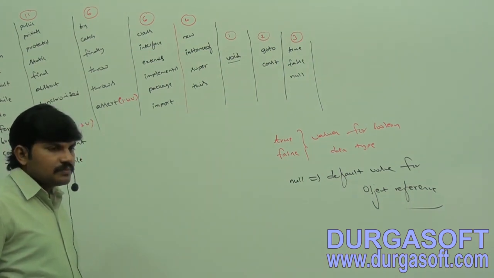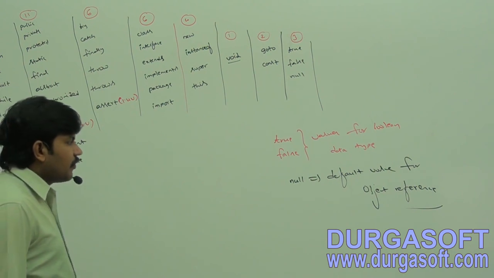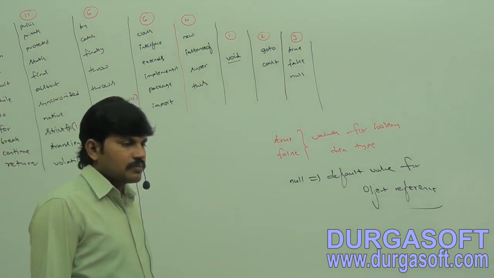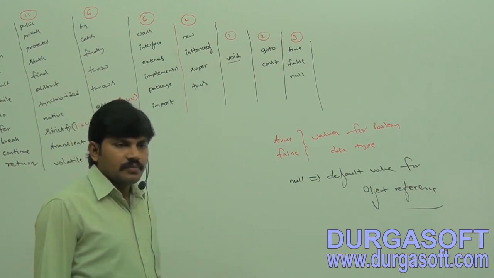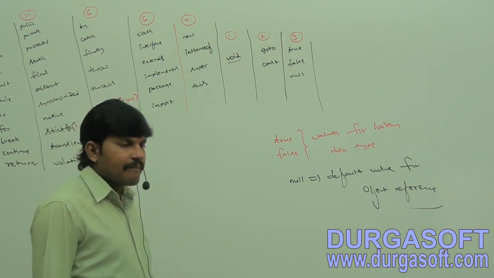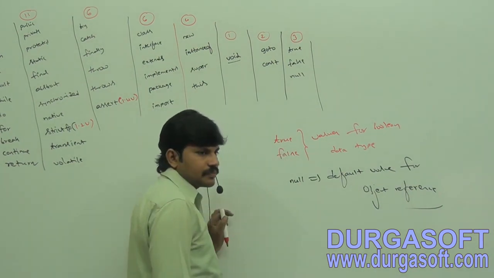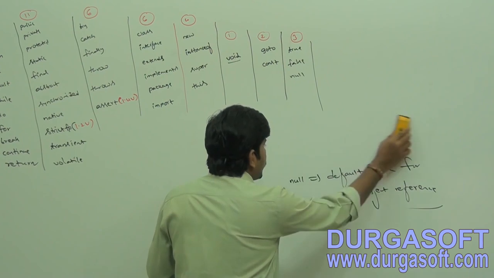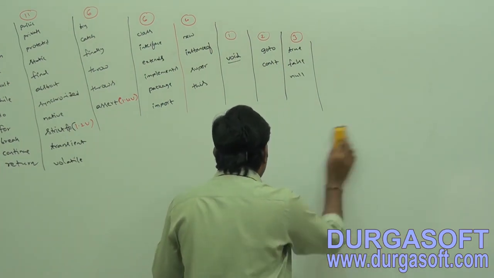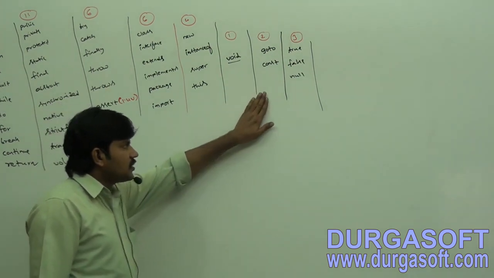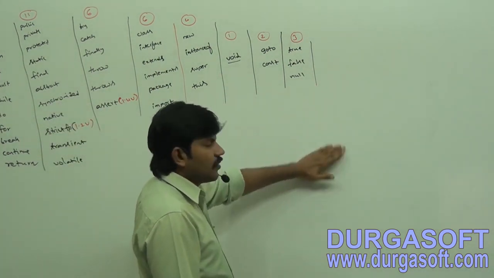That's it. Completed, right? Now true, false, null itself is clear for all of you, right?